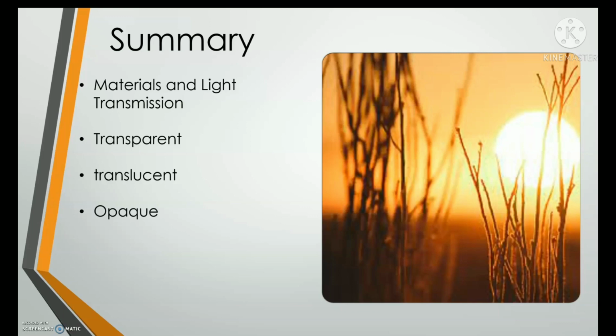The next one is the opaque materials, through which no light transmits. The next one is reflective. All the lights do not transmit but bounce off the materials. We have given many examples for these materials. So hope you all learned.